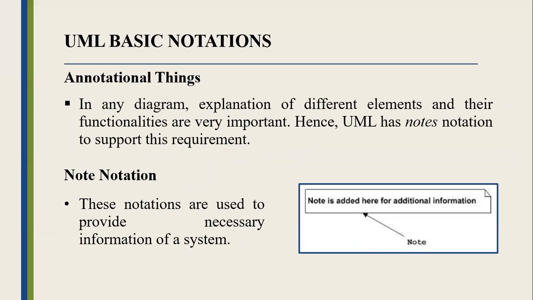Then the last type of UML basic notations is annotational things. In any diagram, explanation of different elements and their functionalities is very important. Hence, UML has notes notation to support this requirement. The type of this is note notation. These notations are used to provide necessary information of a system.